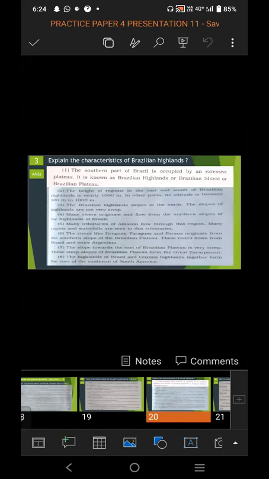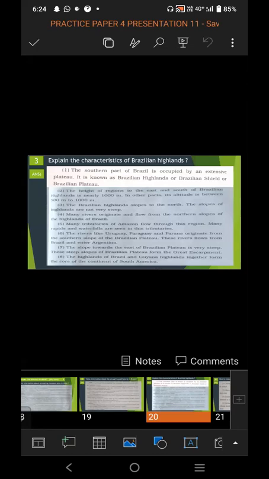The third question was, explain the characteristics of the Brazilian highland. So you have to write the detailed characteristics of the Brazilian highland. So first point, the southern part of Brazil is occupied by an extensive plateau. It is known as Brazilian highland, Brazilian shield or Brazilian plateau. The height of the east and south of the Brazilian highland is nearly 1000 meters. In the other part, its altitude is between 500 meters to 1000 meters.